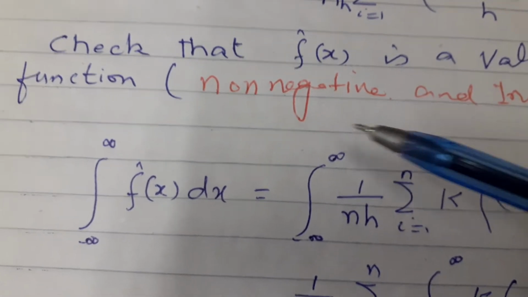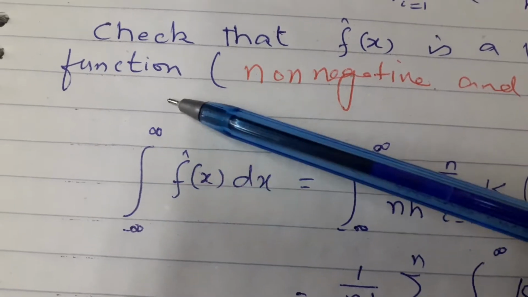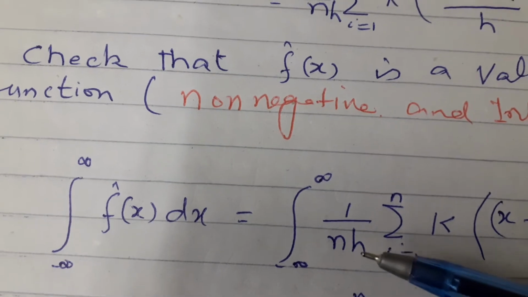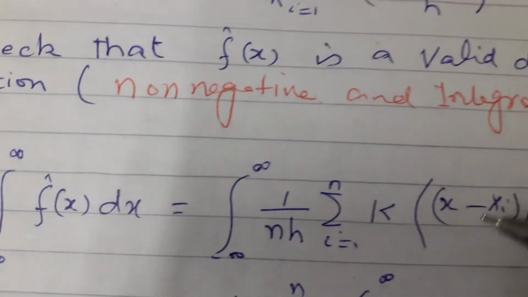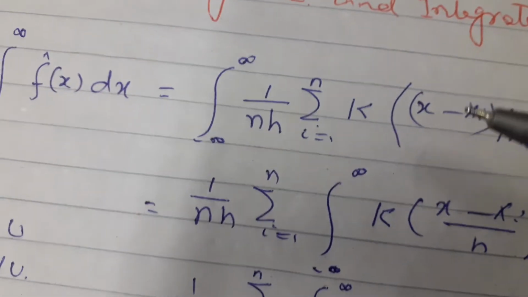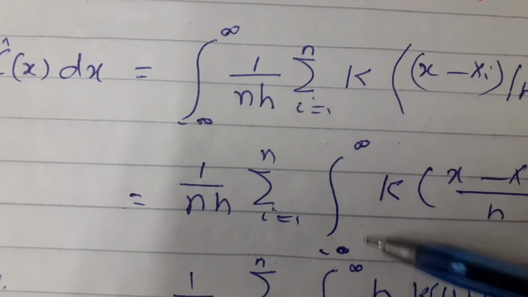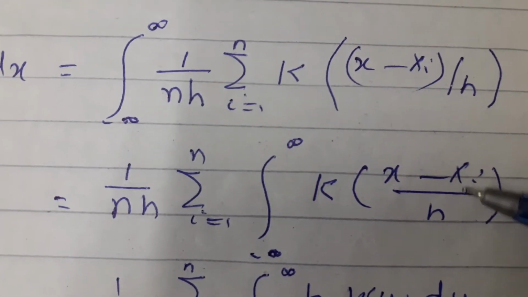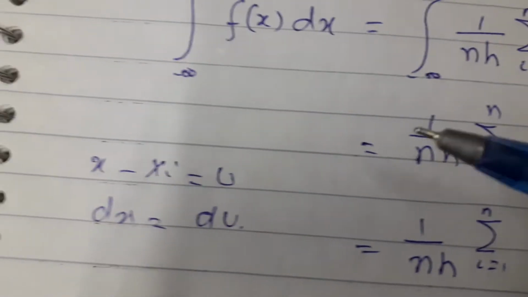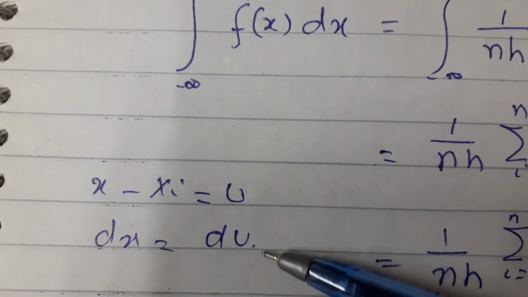So we first check, we integrate f hat of x dx from minus infinity to infinity. Put the value of f hat of x: 1/(nh) summation K((x - xi)/h). So it will be equal to 1/(nh) summation i = 1 to n, integral from minus infinity to infinity of K((x - xi)/h). Here we put x - xi = u, dx = du.